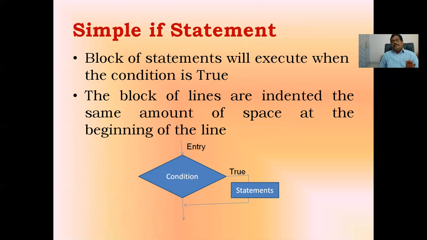It has a particular condition. When that condition is true, it executes a block of statements, and after that, it executes the remaining statements. If the condition is false, it executes whatever statements follow in the program.